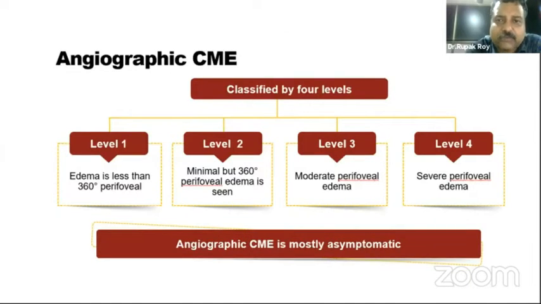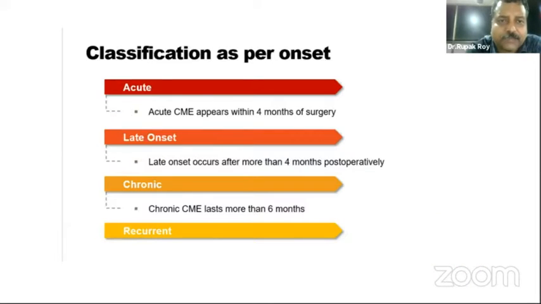This is classified into 4 levels. Level 1 is edema less than 360 degree perifoveal. Level 2 is minimal but 360 degree perifoveal edema is seen. Level 3 is moderate perifoveal edema. Level 4 is severe 360 degree perifoveal edema. So if you want to classify CME, acute CME appears within 4 months of surgery. Late onset occurs after 4 months post-operatively, and chronic CME lasts more than 6 months.